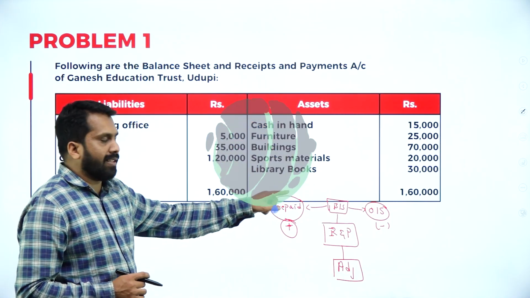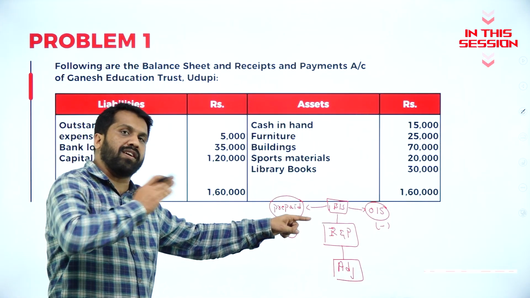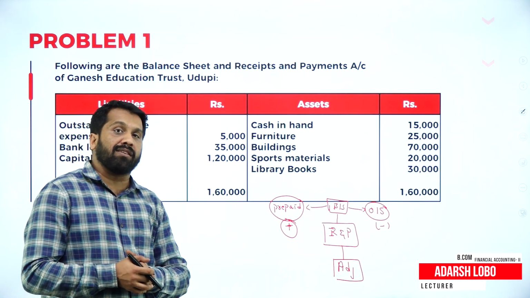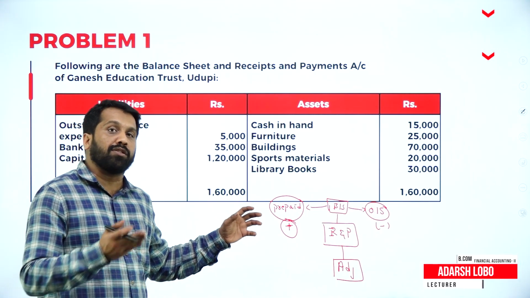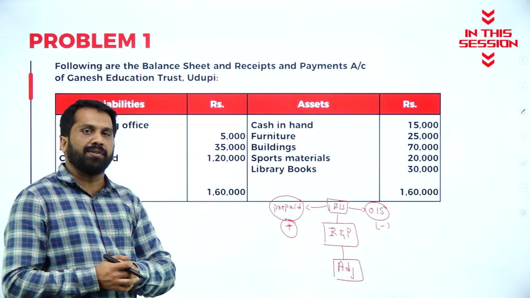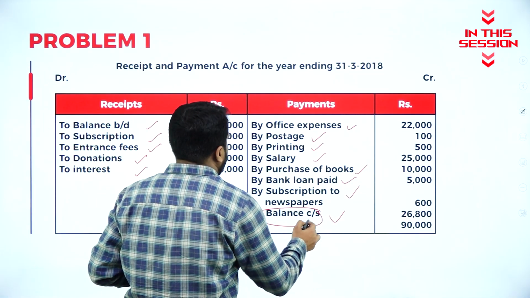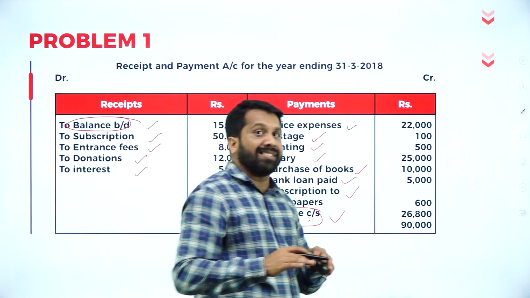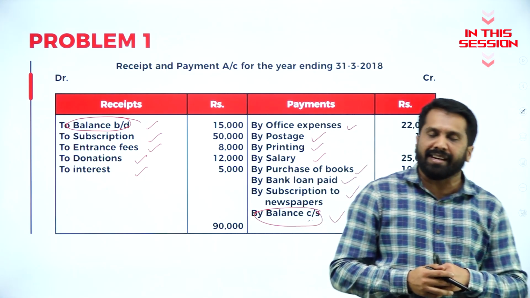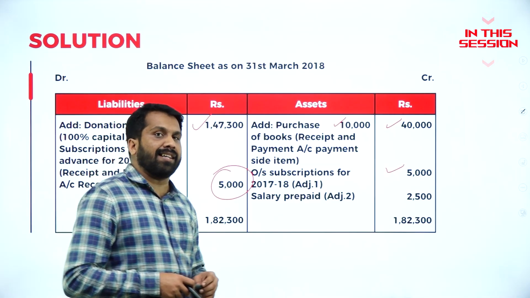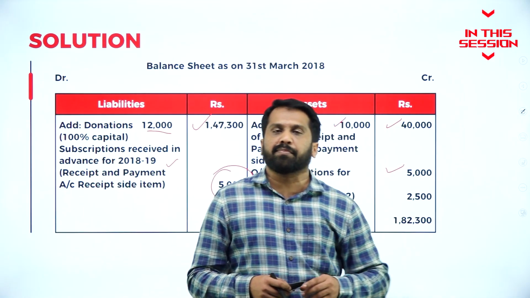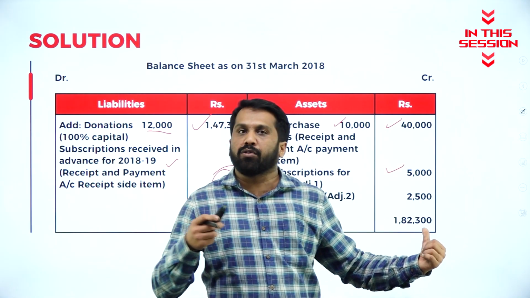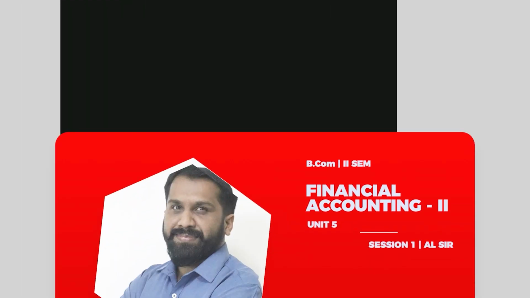Any outstanding in the balance sheet that belongs to the previous year, you are supposed to minus. Any prepaid or received in advance in the balance sheet which are related to the previous year, you are supposed to add. All the closing balance and opening balance, we don't consider anywhere in the income and expenditure. Anything in the adjustment that you have taken in the income and expenditure account, any prepaid expenses asset, any outstanding liability.